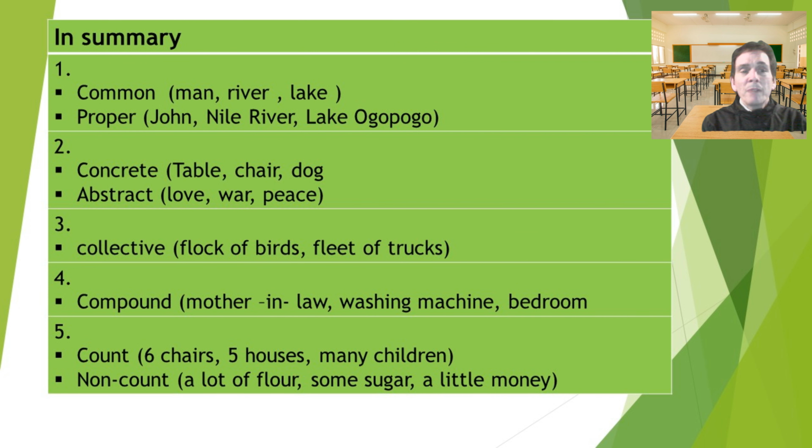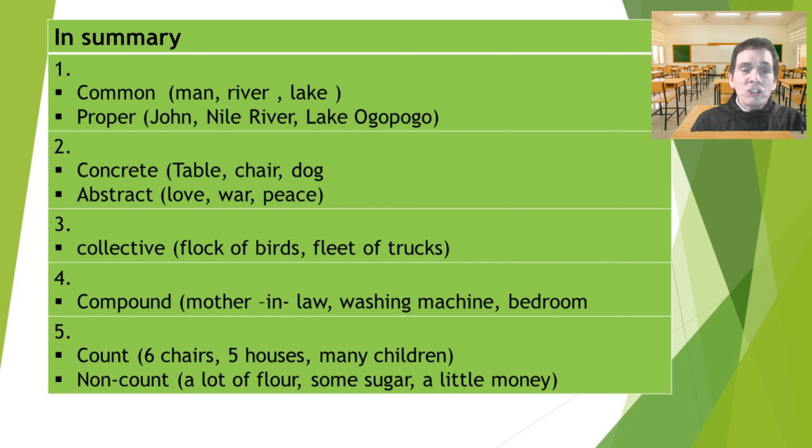So just as a summary, we've got groups number 1 to 5. Group number 1, common nouns and proper nouns. Common nouns are words like man, river, lake. Proper nouns are words like John, Nile River, Lake Ogopogo. Group number 2 are concrete and abstract nouns.